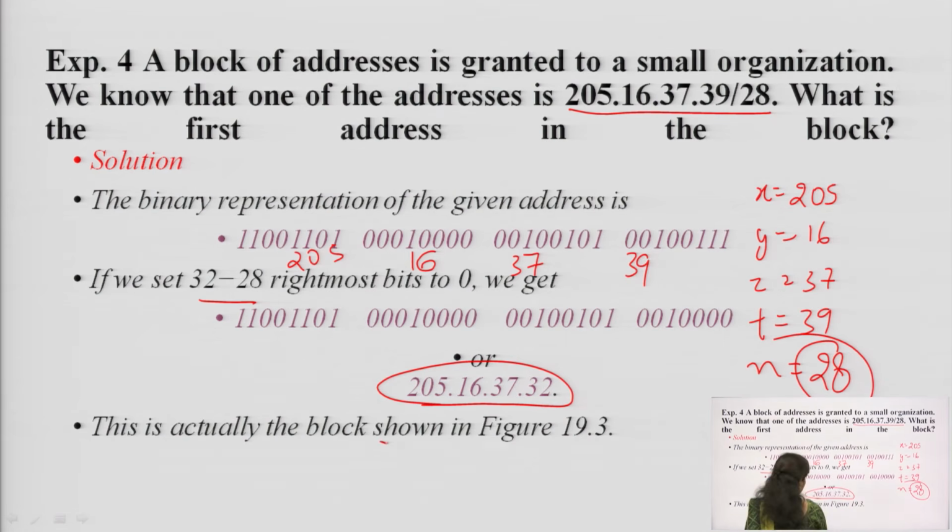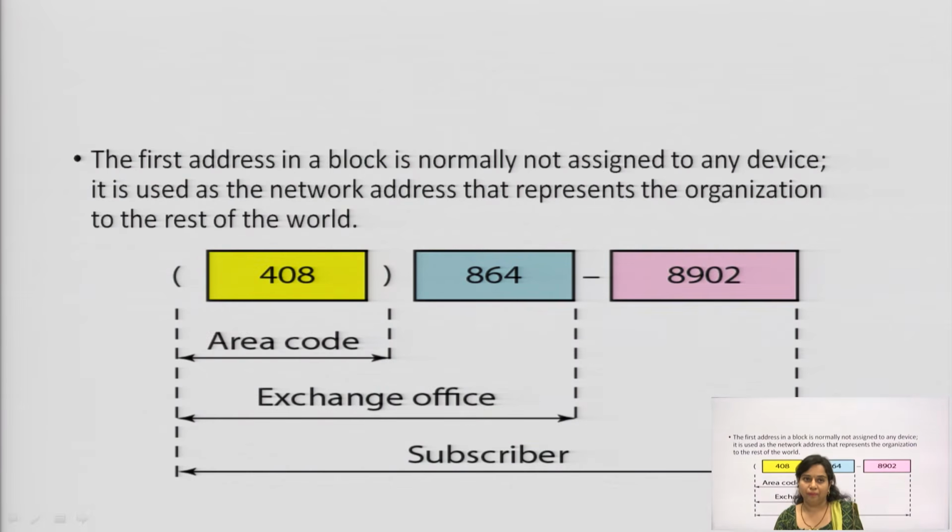So, this is actually the block which is shown in the next figure that we are going to see over here. This is the address which has been written over here. This is how you calculate the starting address, or the first address, of a particular block. Now, next: the first address in a block is normally not assigned to any device. It is used as a network address that represents the organization to the rest of the world.